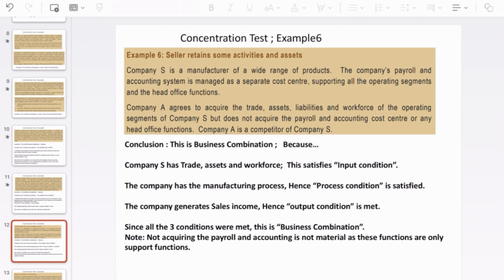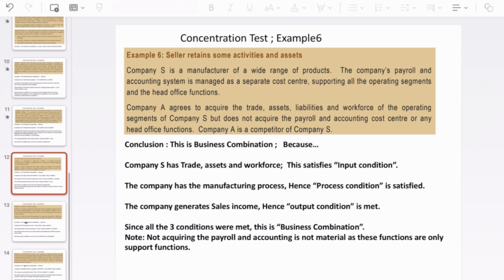So just read through the example. Yeah, so here also all the 3 conditions are met. There is an input in terms of trade, assets and workforce, and there is a plant being acquired, so the process condition is also met. And the company has the sales income, so the output condition is also met. So this situation can be considered as a business combination. Not acquiring the payroll and accounting is not so material because these are only support functions, so it's not so critical to run the business.